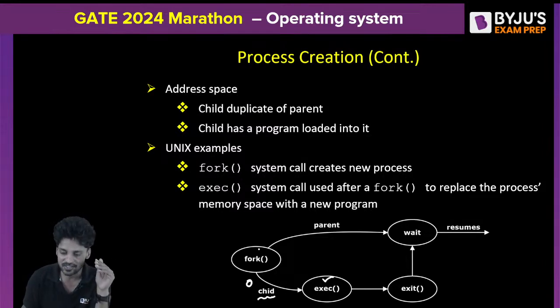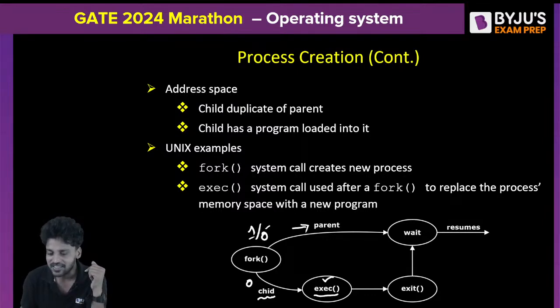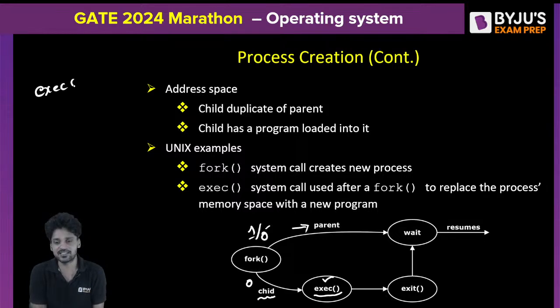When fork returns 0 or 1, child is successfully created. When fork returns 0, child is successfully created and executing. When fork returns 1, child creation is successful but parent is still executing. Am I clear? When child is created, during its execution, first of all, the child will start its execution with an exec system call. Let us say I'm a child. During my execution, I will start with an exec system call.